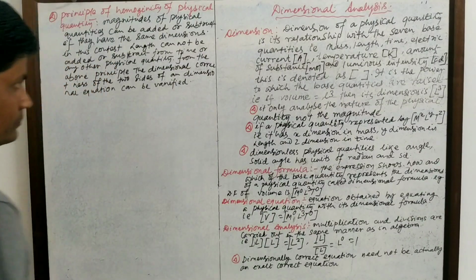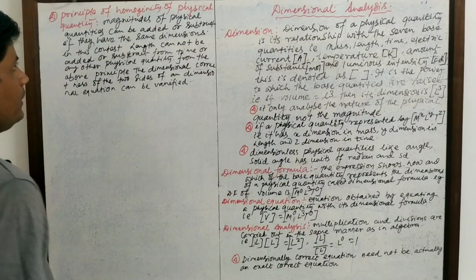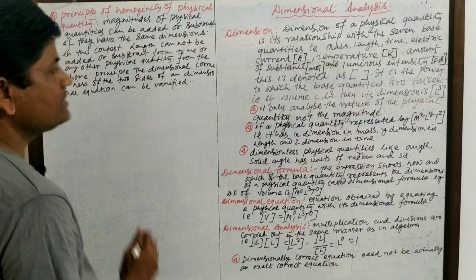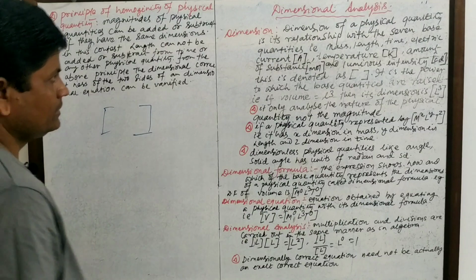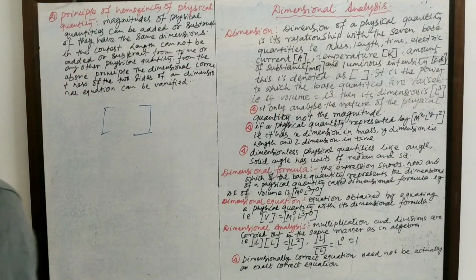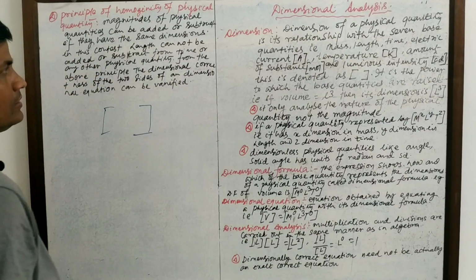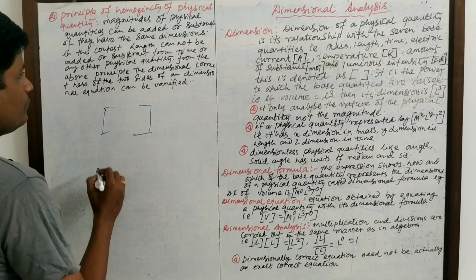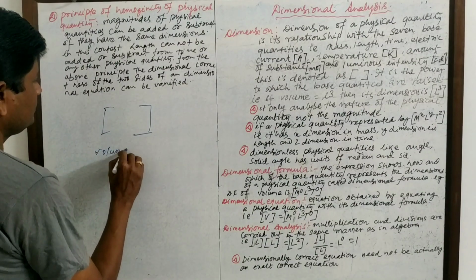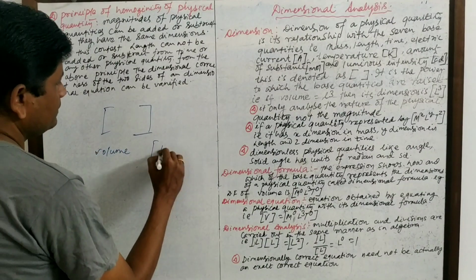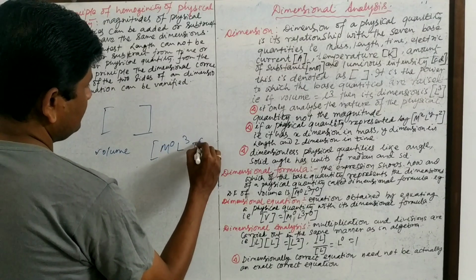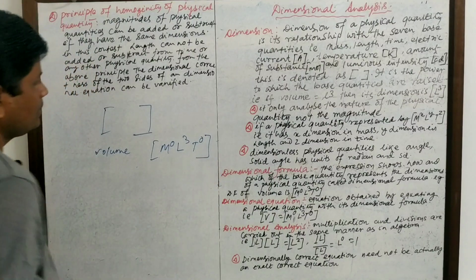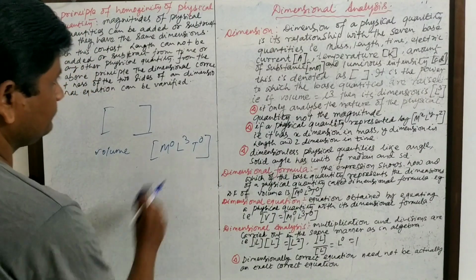Now, dimension of a physical quantity is written in square bracket. If we have to write the dimension of volume, then we have to write it like this: M0 L3 T0 within the square bracket.